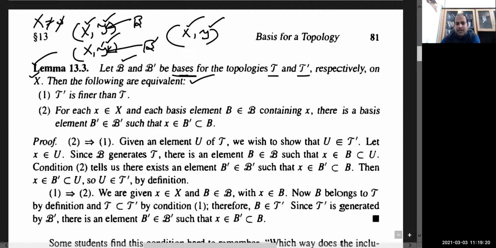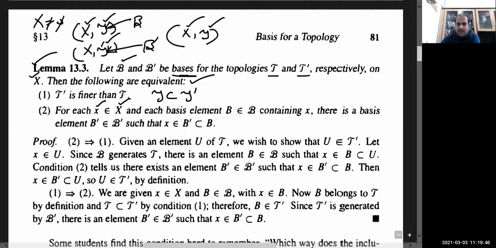T dash is finer than T. We say that T dash is finer than T if, around each x of the topological space, we can find the following.